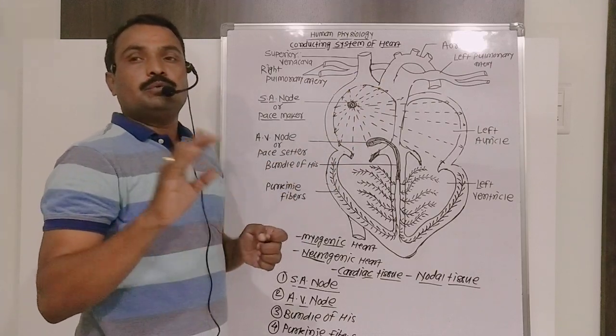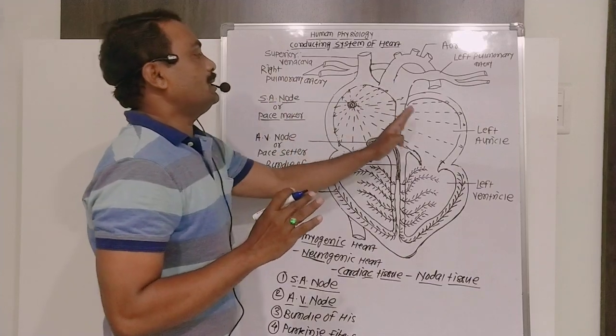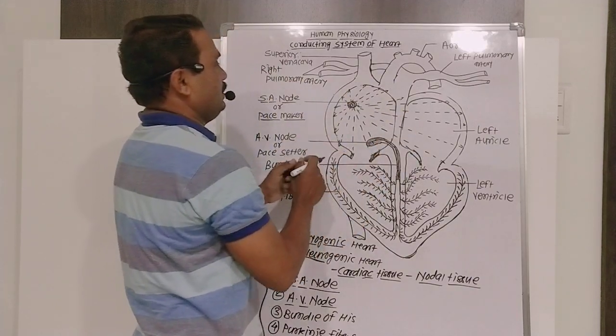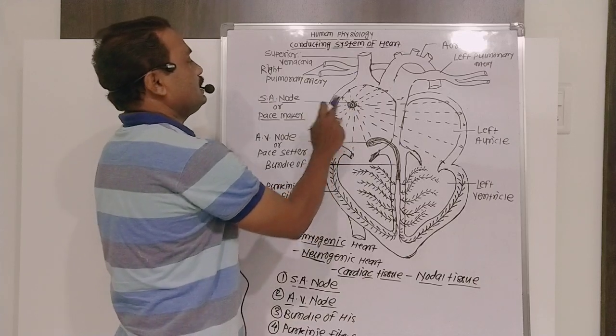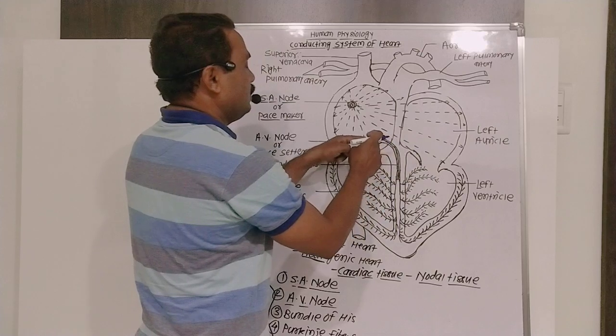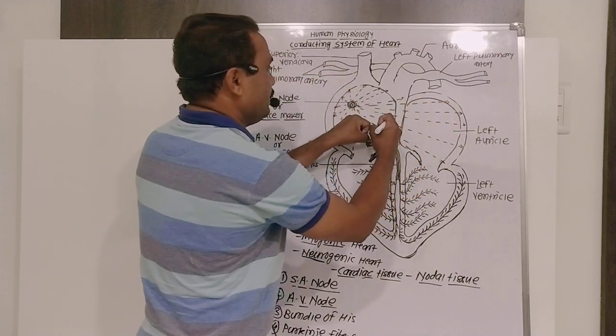Then atrial depolarization takes place, and atrial contraction takes place. Then immediately the auricles get contracted.